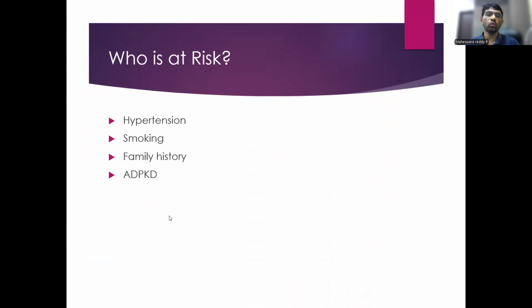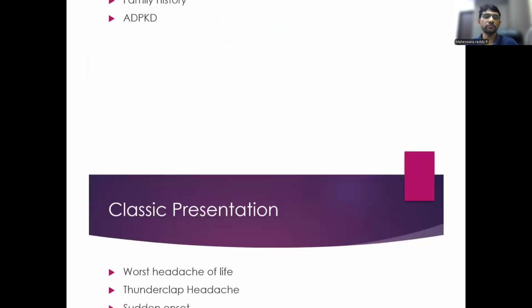So what are the risk factors? The two most important modifiable risk factors are hypertension and smoking. Other non-modifiable risk factors are family history of aneurysm and autosomal dominant polycystic kidney disease. With a familial history, they have an increased incidence of aneurysms.